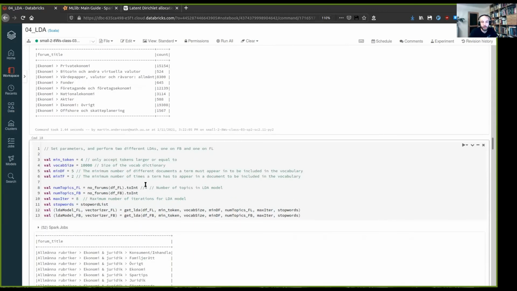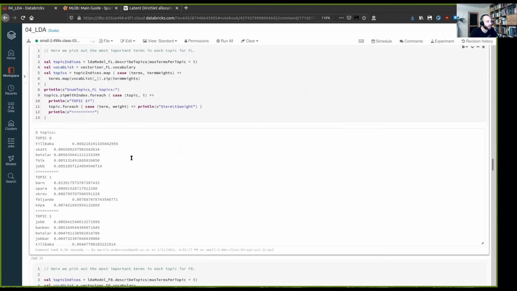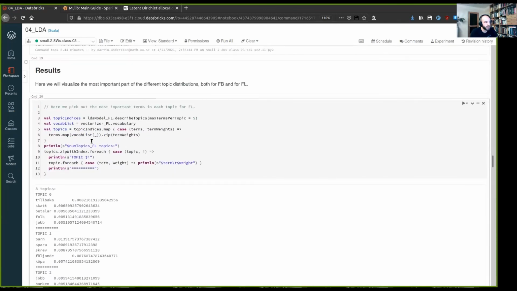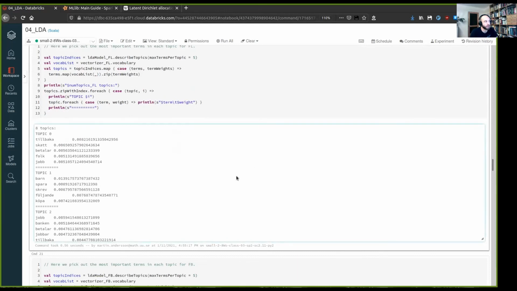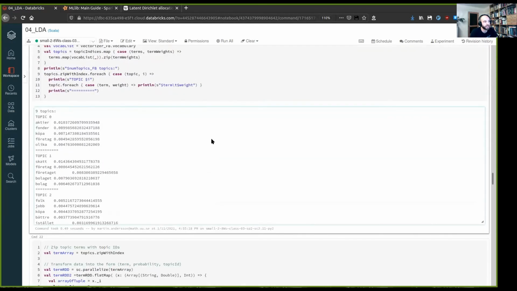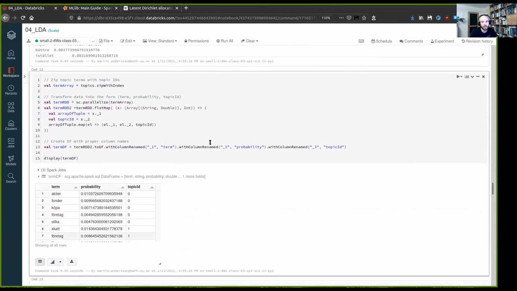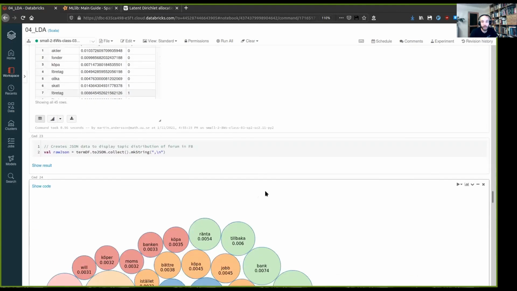And here is where we run the LDA function we saw earlier, getLDA. So here we just set the parameters, but importantly, the number of topics that we chose here is the same as the actual sub-forums in both Familjeliv and Flashback. So the results. What's happening here is we're just preparing things to be plotted or visualized. So I'll just quickly go through this so we see what we get.